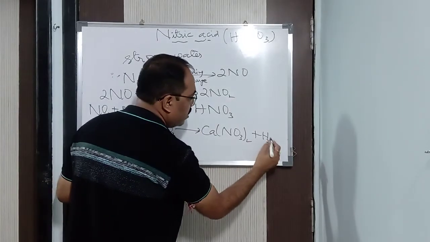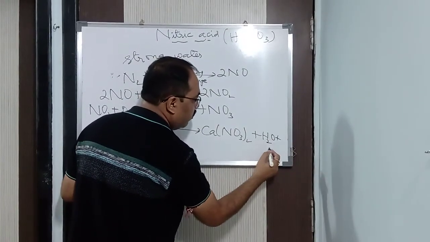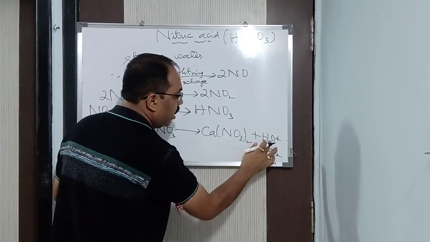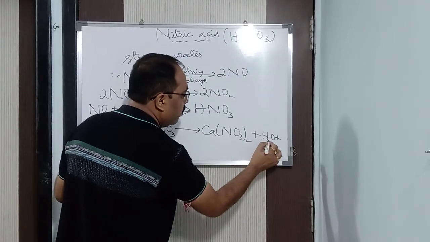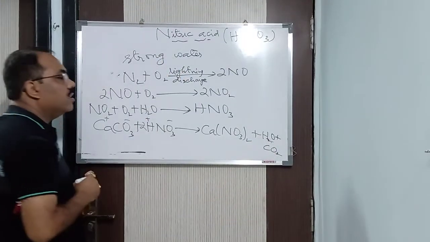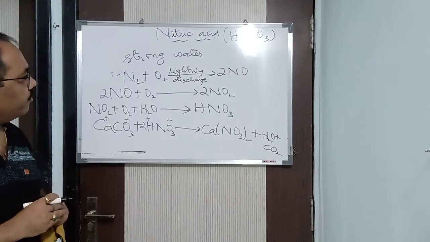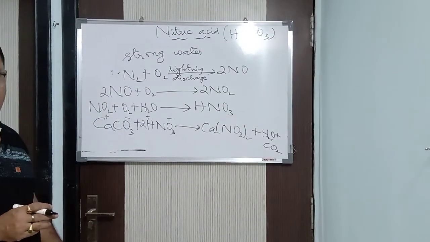But carbonic acid is unstable, you know that. It decomposes to give you water and carbon dioxide. In this way, what you get is nitric acid in the air. It is present in this particular way. It is being formed by the nitrogen fixation process.